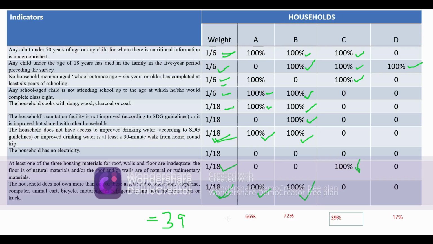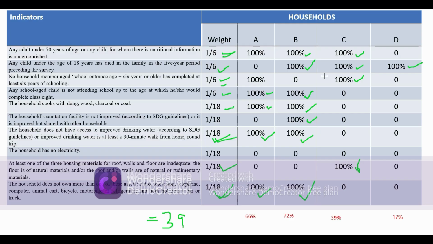Why? Because household A score is greater than 33%, which is 1 by 3, and household B score is greater than 33%, and C household also is greater than 33%, whereas D household score is less than 33%, that is 17%. So out of 4 sample households, 3 are found to be multidimensionally poor. Next we will see the intensity of the poverty.